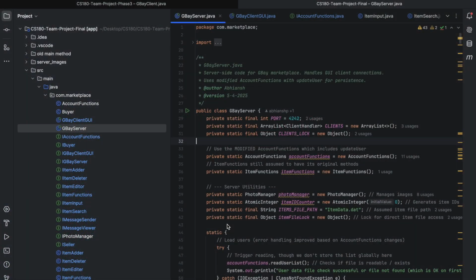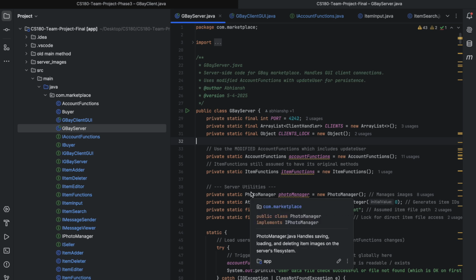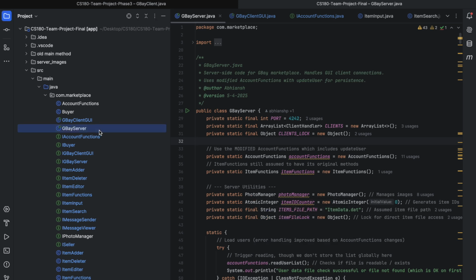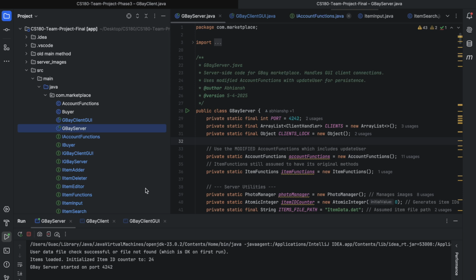Welcome to our live demo of the GBay app that we created. So the first thing you want to do is run the server. I'm already in the GBay server right now, so I'm just going to click run. This may take a second, but once it has successfully run, you'll see that the items have been loaded and initialized, and the GBay server has started on port 4242.